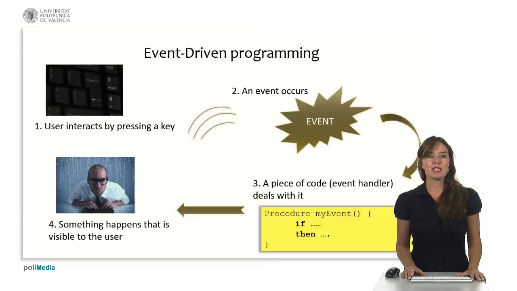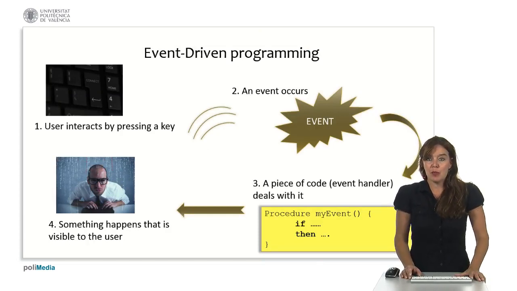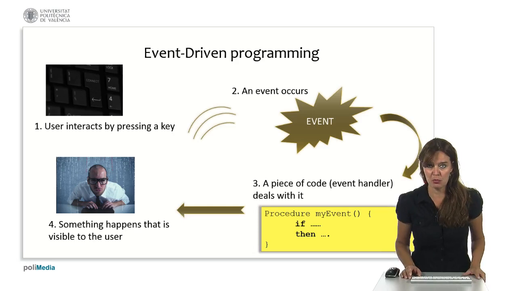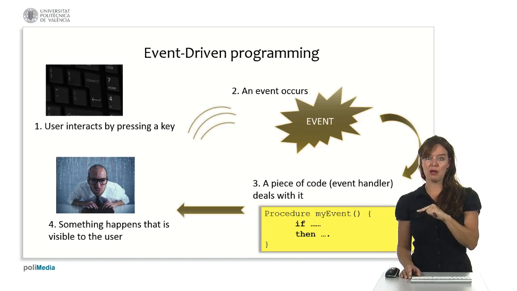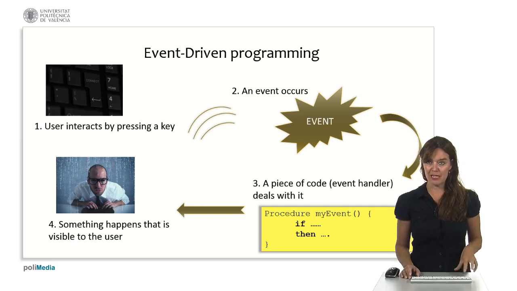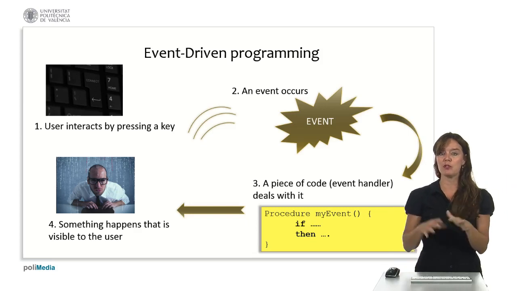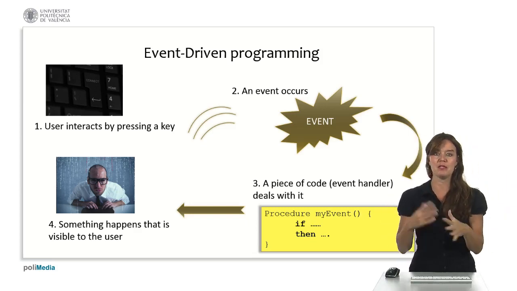So let's look at how this looks in some pictures. A user interacts with the program by pressing a key, for example. This is an event. An event occurs and it's sent to our program. Then a piece of code, which is called an event handler, because it will take care of this event and deal with it, is executed. That piece of code says, if that is true, I'm going to do something like this, and if the other thing happened, then I'm going to do something else. And it gives a reply to the user, which is visible.